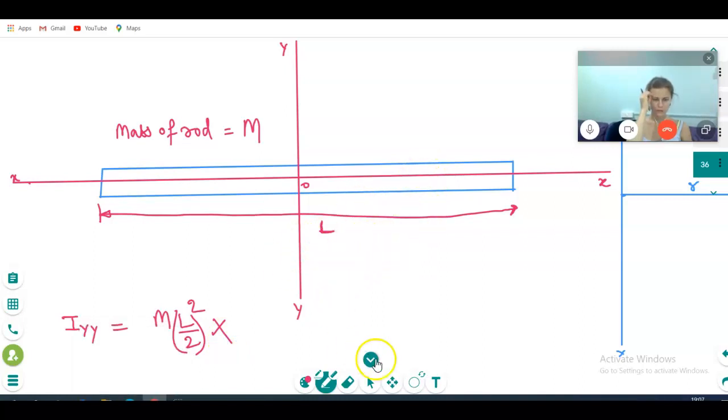You listen now, now I will tell you. You want to give some suggestion? You're rotating over the y axis, right? I don't know actually. Shall I take L, L by 2, and then further L by 4 here, then L by 4 here? I is equal to M times L by 4 whole square. Can I take like this? It depends where you're applying it. Here I am just applying at the center, it is passing through the center.